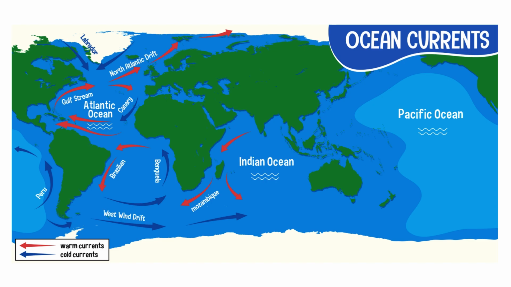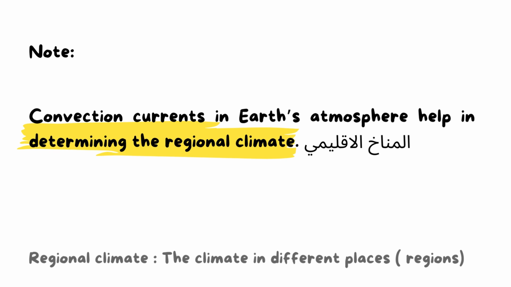And we have here an important note: the convection currents in Earth's atmosphere help in determining the regional climate. What is the meaning? The movement of the hot molecules and cold molecules helps us to know the regional climate, the climate in different regions.